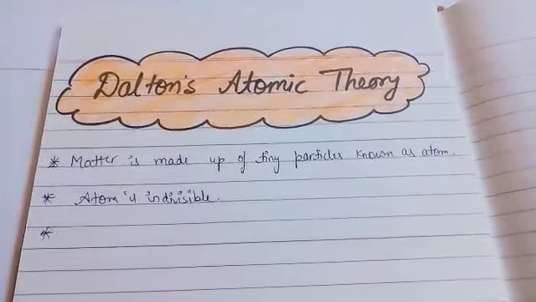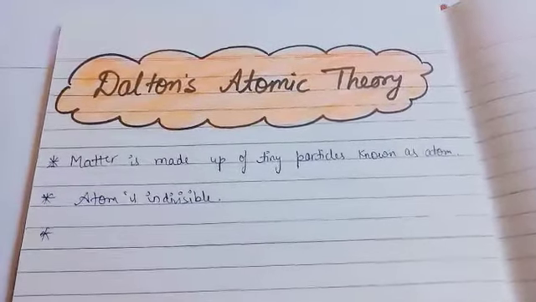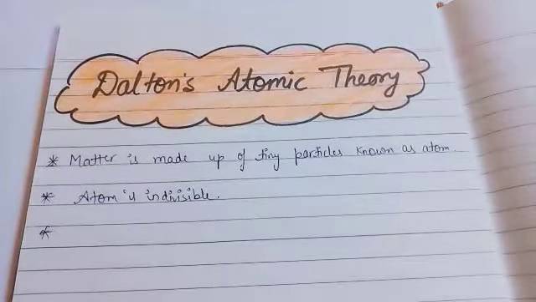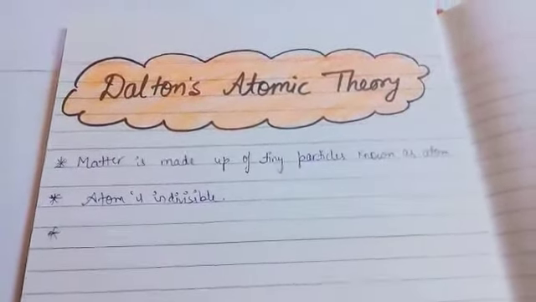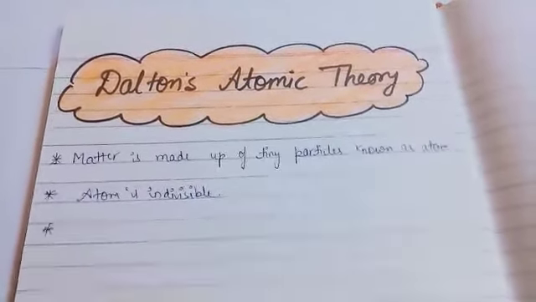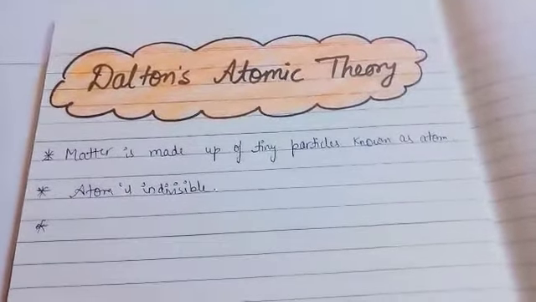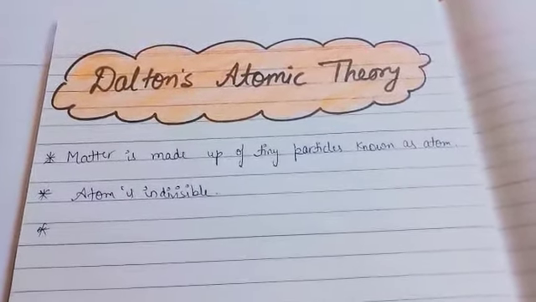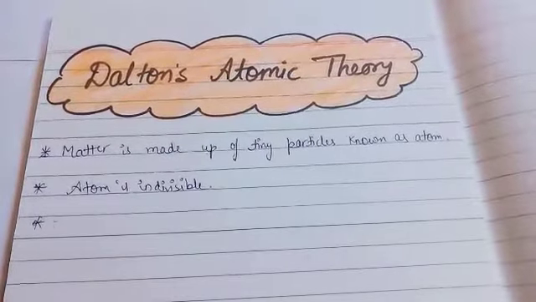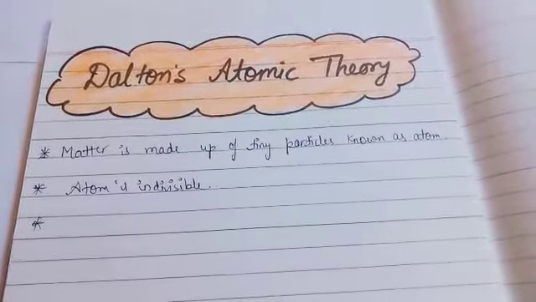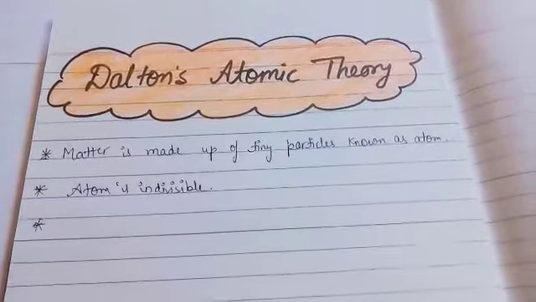They are generally identical in nature. For example, you know isotopes. According to this theory, isotopes of hydrogen are similar in all cases. Their properties, their masses, all these things are the same. That is according to Dalton's theory.